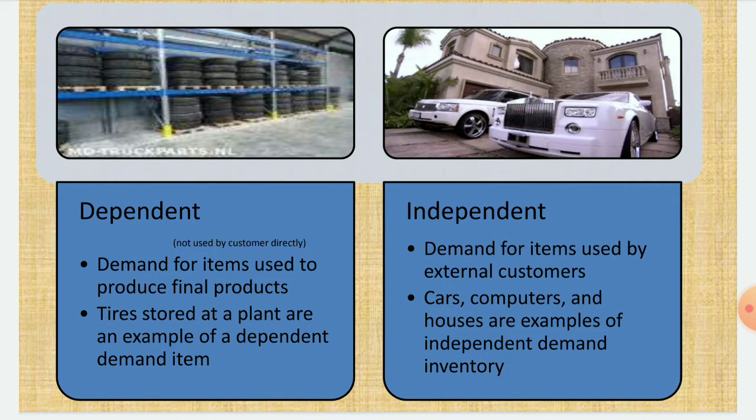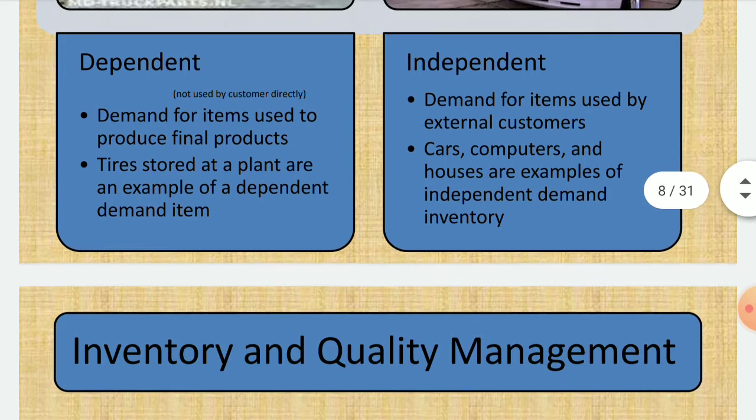Dependent demand means demand for items used to produce final products. Tires stored at a plant are an example of dependent demand items. Independent demand: demand for items used by external customers, for example cars, computers, etc. These are examples of independent demand inventory.